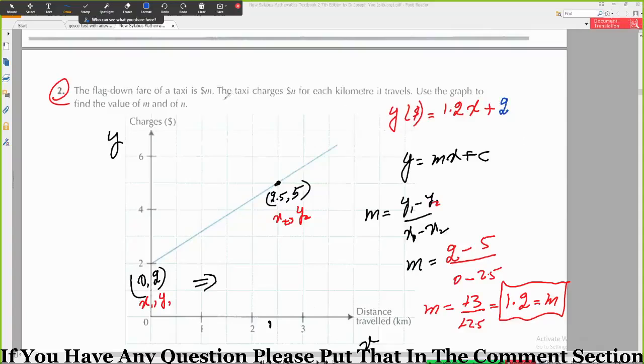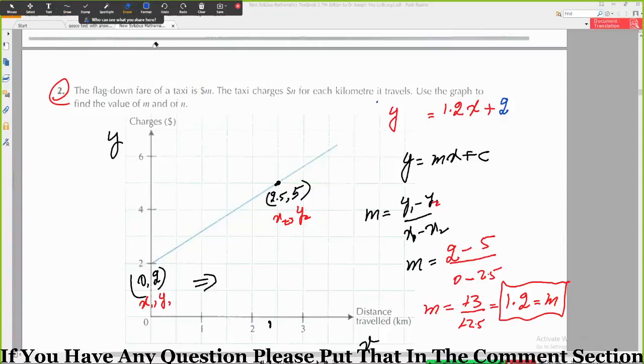Okay, they're saying use the graph to find the value of m and of n. The flag down fare of a taxi is m. Note this one. First of all, we find this equation: y is equal to 1.2x plus 2.